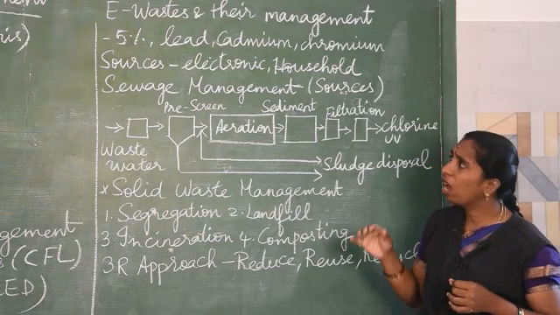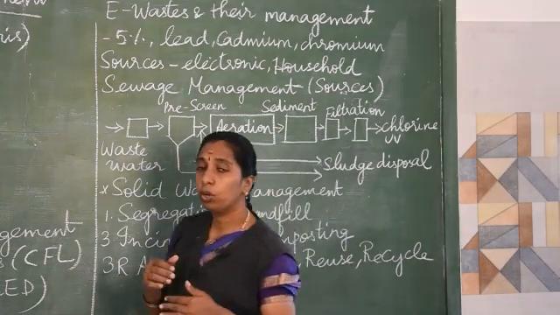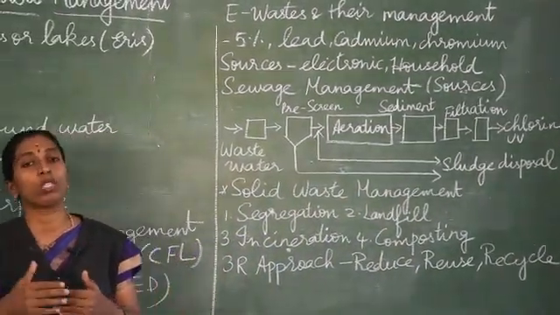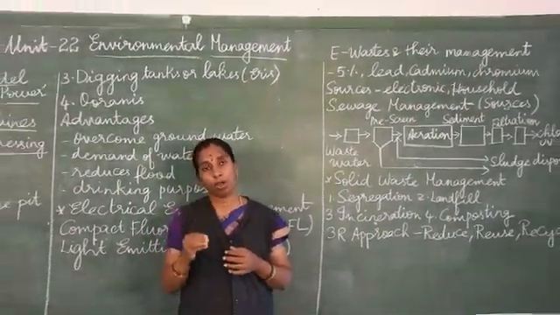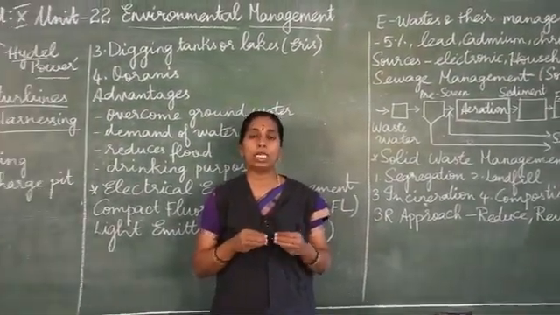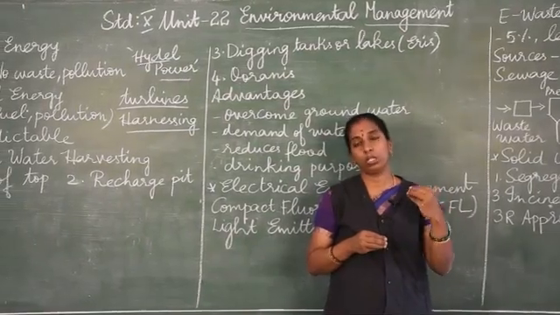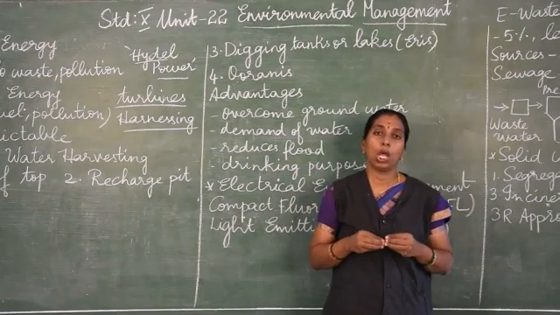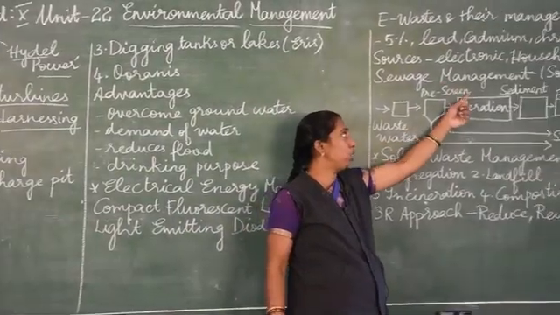Now, for this electronic waste, I already told you how to use electricity properly: switching off the lights and fans when not in use, as well as switching off mobile chargers when not in use, and using compact fluorescent light bulbs and light emitting diodes, all of which can be widely used. Now we shall see the next topic, sewage management.